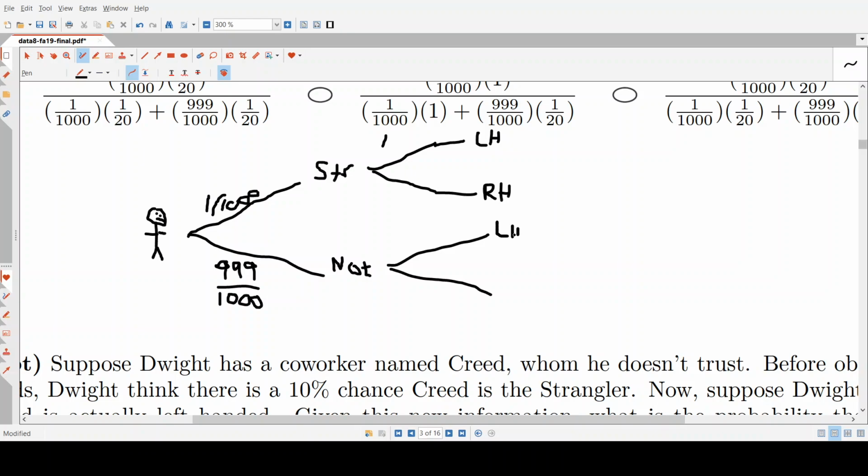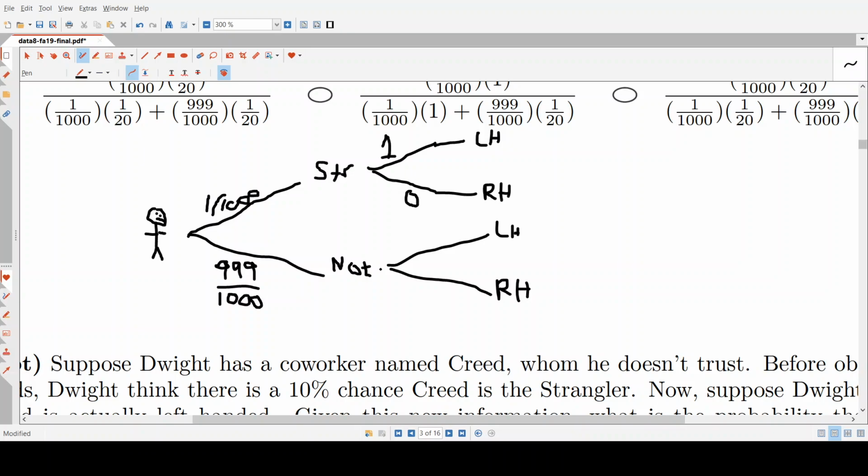Okay, since we know for a fact that the strangler is left-handed, the probability of being left-handed given that you're the strangler is 1. It's just guaranteed. Similarly, the probability of being right-handed given that you're the strangler is 0, because given that the strangler is left-handed, they can't be right-handed. You're one or the other, right?